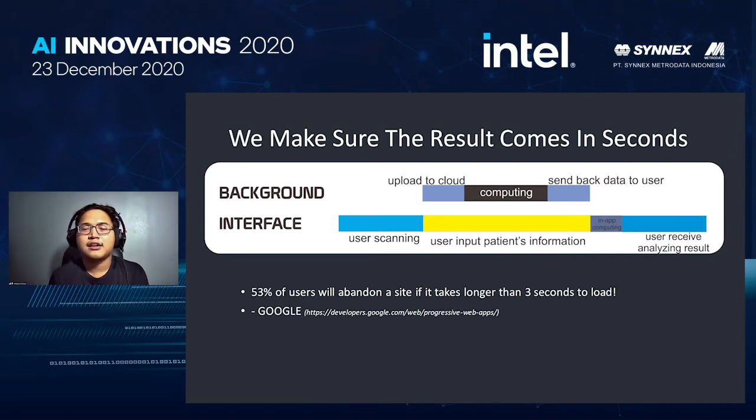This is how we hack the user experience so that they will have the best experience, because we already hide most of the computing time in the background, and then they will only spend a shorter time waiting. As you can see here, when the user scans, the data will be uploaded to the cloud, and then the user will input the patient or the cattle information.